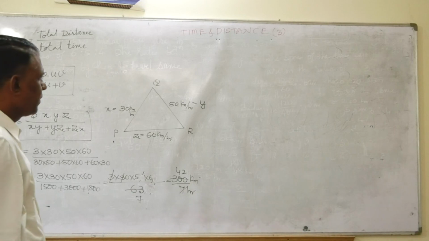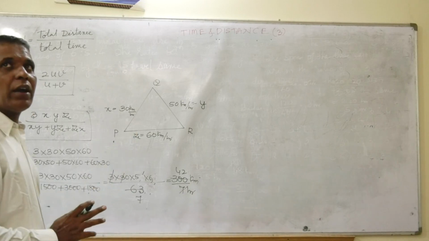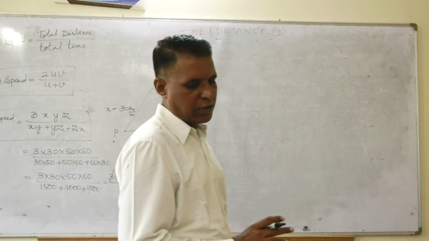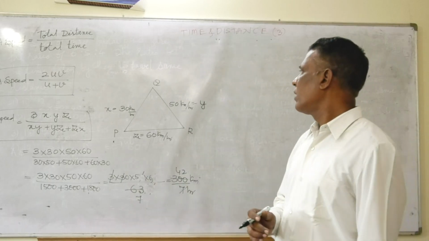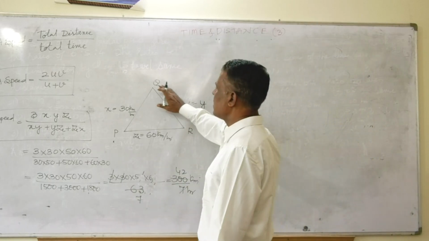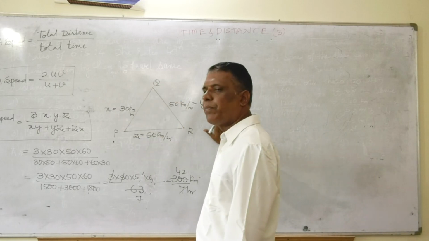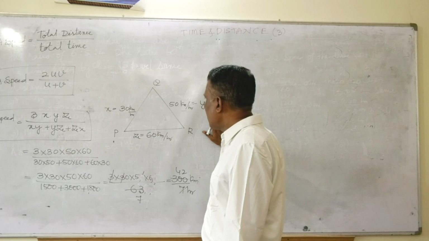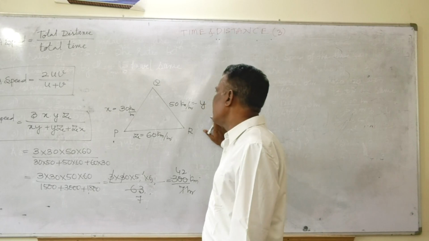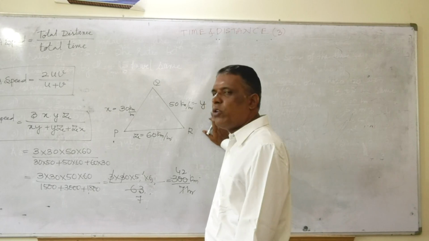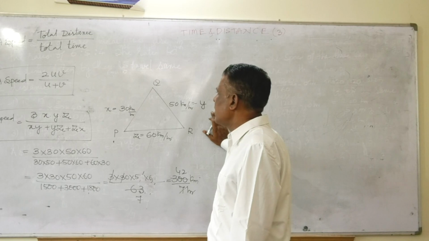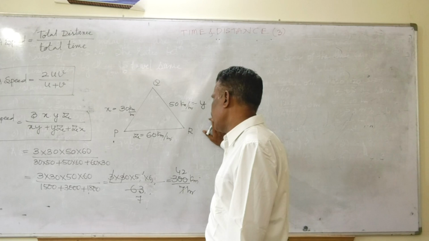In another way, how do I have to answer? You think. What I will do here, distance is a constant, friends. Hence I will assume the distance. How do I assume? I will take the LCM of 30, 50 and 60.